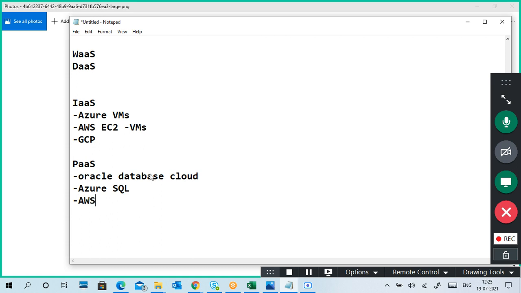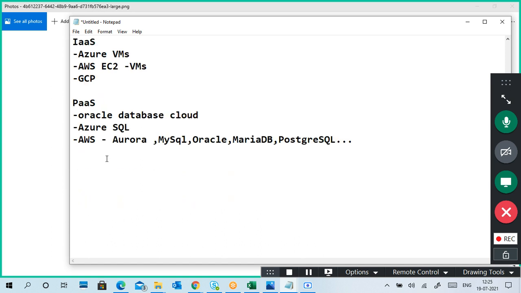In AWS, so many things are there. Of course, Azure also provides Microsoft SQL, Oracle, MySQL. And AWS also provides Aurora, MySQL, Oracle, MariaDB, PostgreSQL, like that. This is the easiest example.